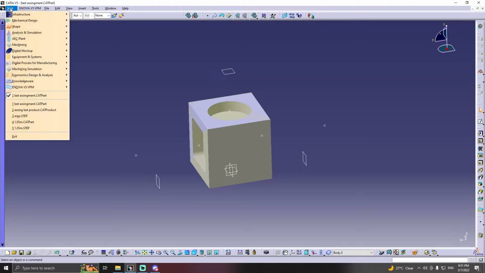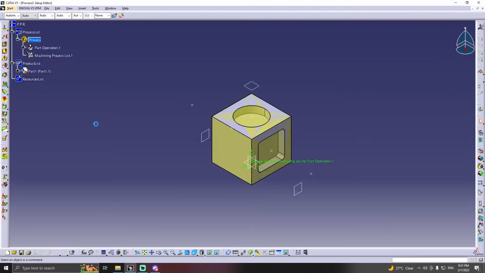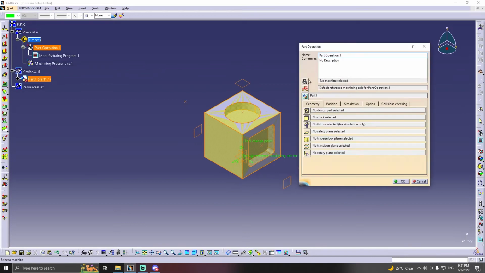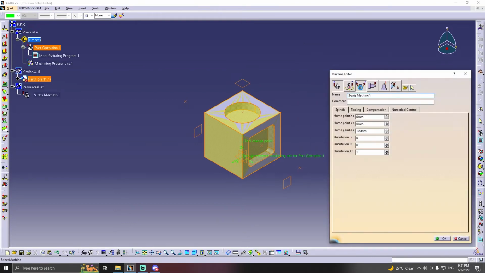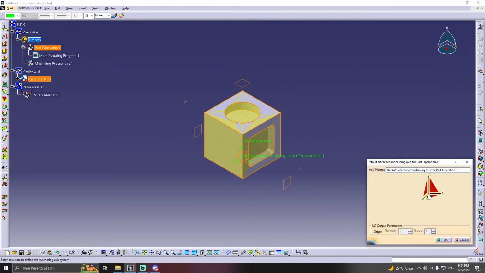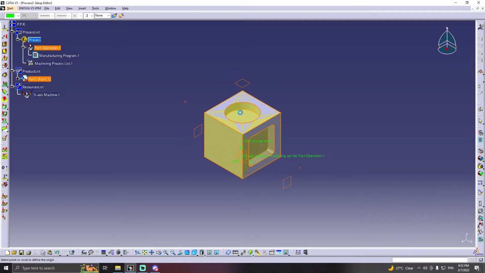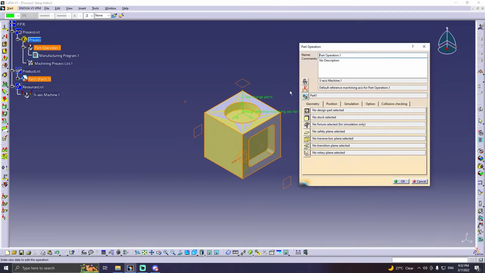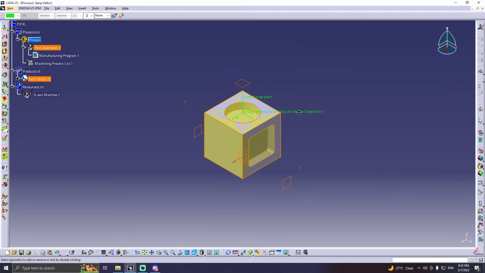So the first step is go to the advanced machining. So in this part, for the part operation, first we will pick the 5-axis machine. Next, we will pick the axis reference for the part operation 1. We will start by click this little red dot here, and then we will click on this point here. Then click OK. Next, we will pick the design part.